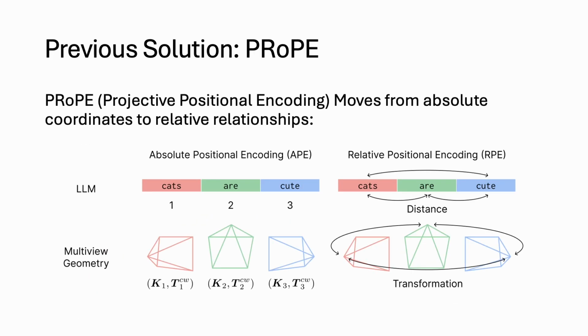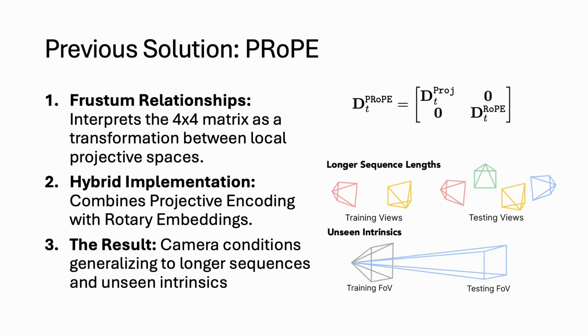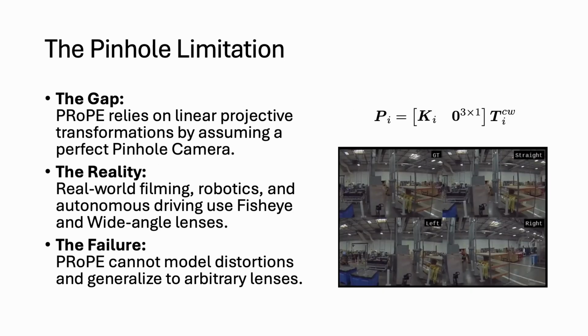Previous solutions, such as P-rope, cleverly addressed this by moving from absolute positional encoding to relative positional encoding, calculating distances and transformations, specifically by interpreting the relationship as a transformation between local projective frustums. This helped models generalize to longer sequences and unseen intrinsics. But P-rope has a fatal limitation, the pinhole assumption. Because it relies on linear projective transformations, it cannot model lens distortions. If you feed it fisheye or wide-angle footage, it simply fails.